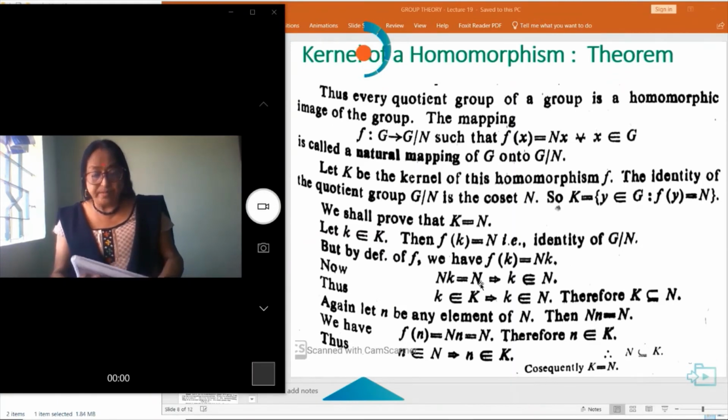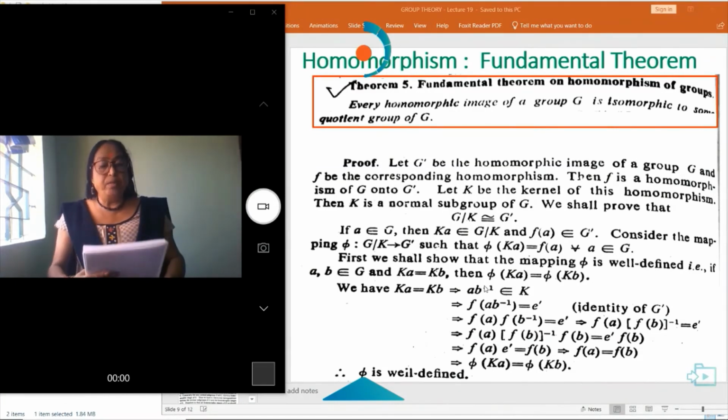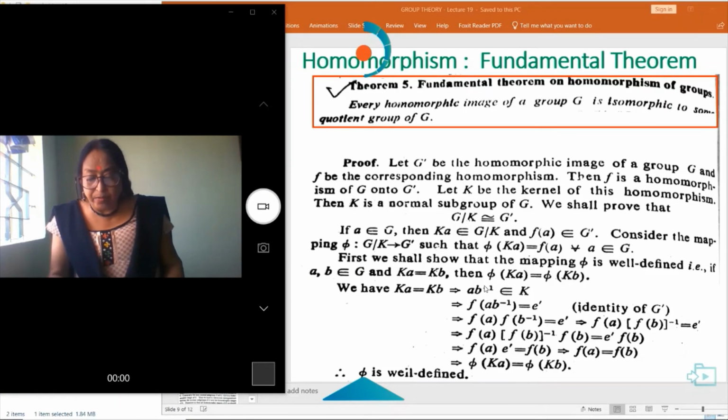Next, now the fundamental theorem on homomorphism. Every homomorphic image of a group G is isomorphic to some quotient group. Let G' be the isomorphic image of a group G and F the homomorphism.